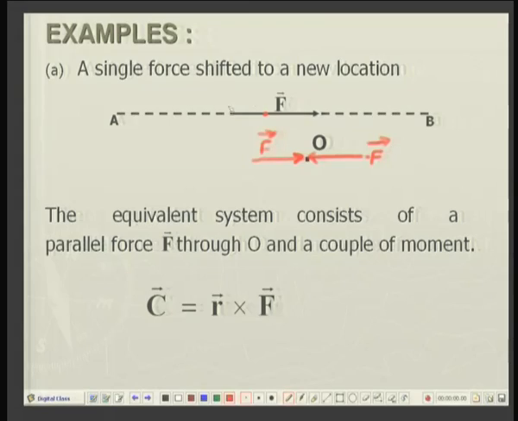So, I have not changed the given problem. Now, I will take the F force here and the minus F force here, and I will call it a couple.